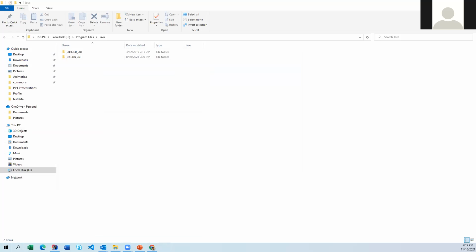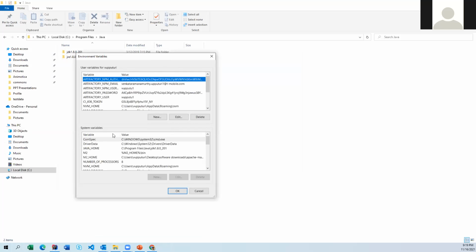When we open it, it is going to open like this. Here it is going to have the user variables and system variables. If you notice, this first part, you don't need to worry. You don't need to update anything. This is the first part, the local variables. This is for some other setup when you are trying to invoke things other than system variables. So you don't need to worry.